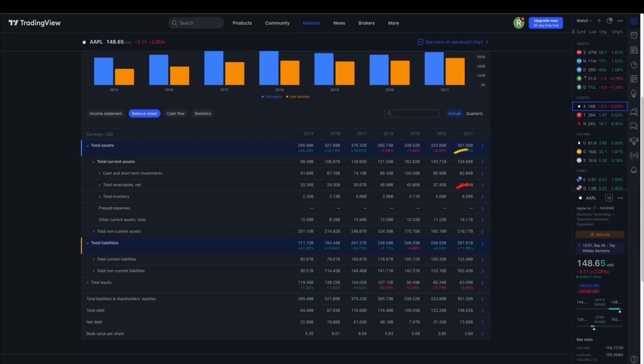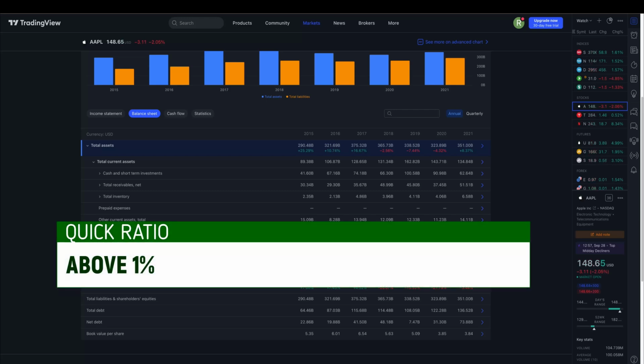So in our case, we need to subtract 6.58 billion from 134.84 billion, which gives us the number of 128.26 billion, and then have this number divided by 125.48 billion. The final result we get is 1.02. A ratio value of greater than 1 is typically considered good from a liquidity standpoint, but this is industry dependent as well. The next part to focus on is debt.